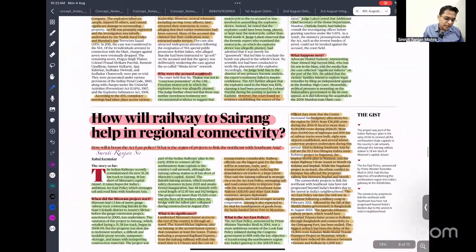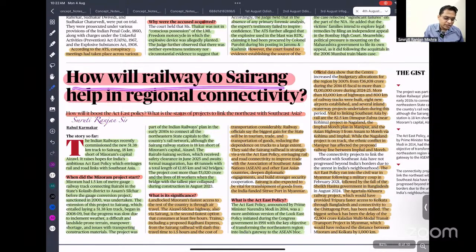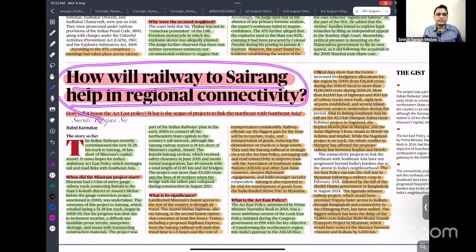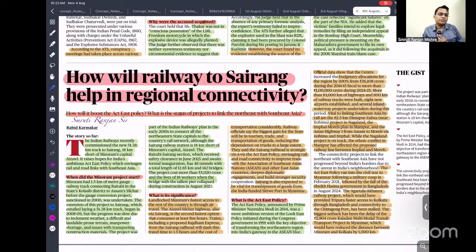How will the railway line to Sairang help in regional connectivity? Recently we have seen a lot of connectivity projects going on in the northeast. If a good amount of connectivity projects are implemented in the northeast, it will help in reaching out to our neighbors in East Asia, and that will promote our East Asia connectivity.